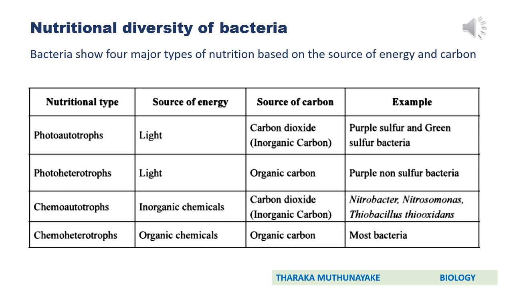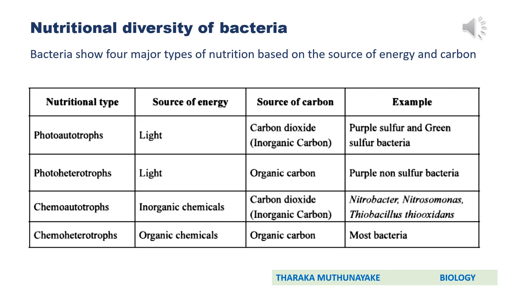Okay, third mode of nutrition is chemoautotrophs. Chemo means the energy source should be chemical energy. Specifically remember here and highlight this. They use inorganic chemicals. That means their energy source is chemical energy in inorganic chemicals, not simply organic chemicals.